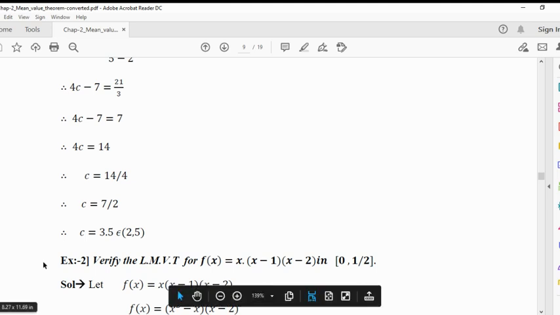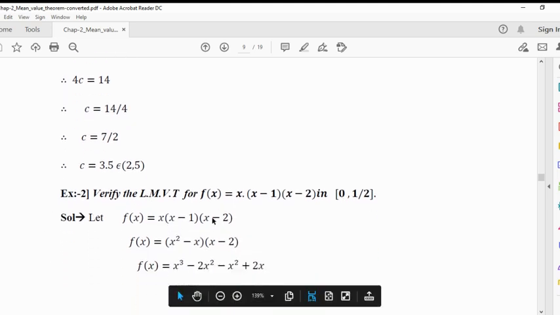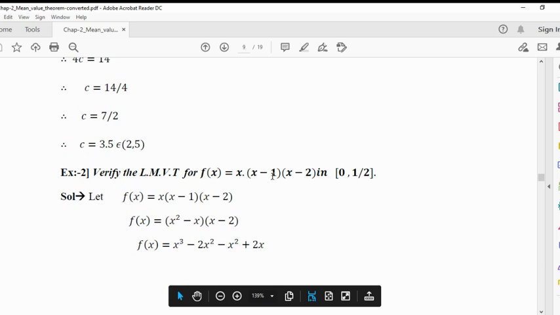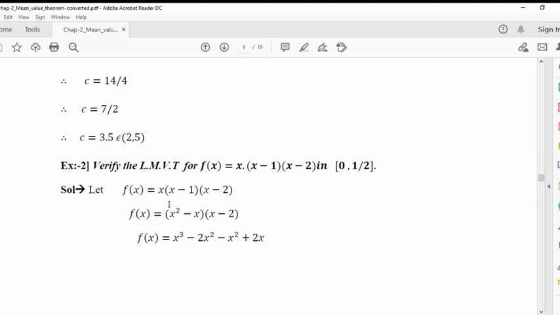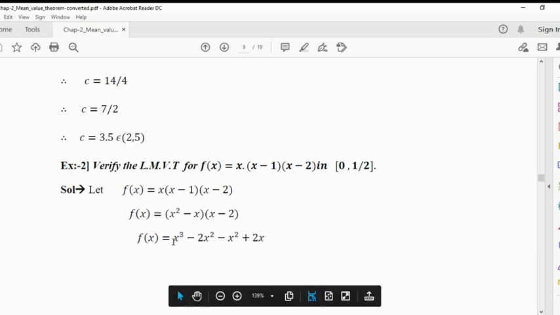Now second example, verify the Lagrange's mean value theorem for f of x is equal to x into x minus 1 into x minus 2 in the closed interval 0 to 1 half. So this is our f of x. Now we expand this function. First multiply by x here, so x square minus x, again multiply by these two brackets. By solving these two brackets we get x cube minus 2x square minus x square plus 2x. This is our f of x.